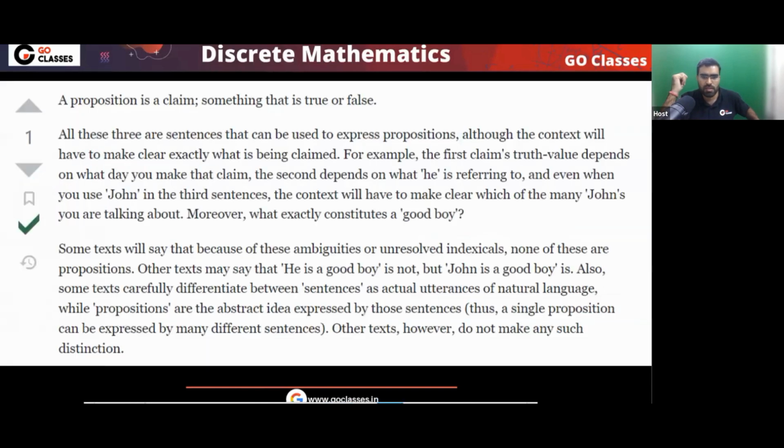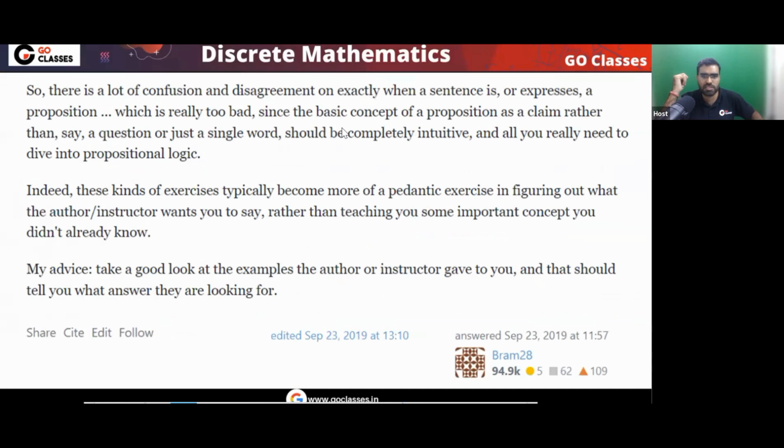Okay. So first of all, this answer is given by a person who has 94K points on Stack Exchange. What do you think? On Stack Exchange, if someone has this many points, what is their level? Do you consider them reliable? On Stack Exchange, this many points is extremely reliable. There is a Stanford compiler design professor on GateOverflow, I forgot the name, and that professor also has only 30K. So anyway, I'm just telling you, this is a very reliable answer. Now let's see the answer.